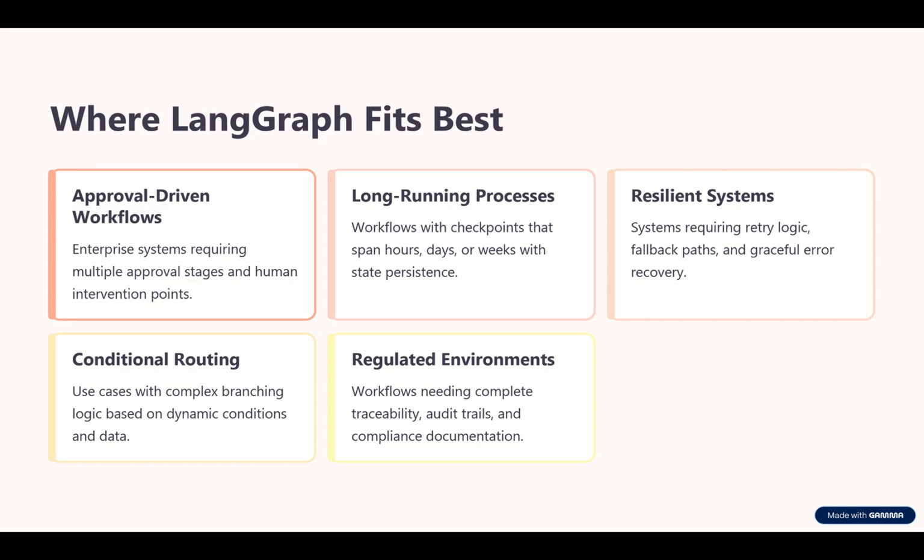Long-running processes with checkpoints are another strong fit. Some workflows do not finish in one step. They may pause and resume later. LangGraph is also useful when retries, fallback paths, and branching decisions are important. In the regulated environments, traceability and auditability matter, and graph-based execution helps make those pathways more visible. Can we go to the rule of thumb here? Yes. If the workflow depends heavily on state, control, and progression logic, LangGraph is a strong candidate.